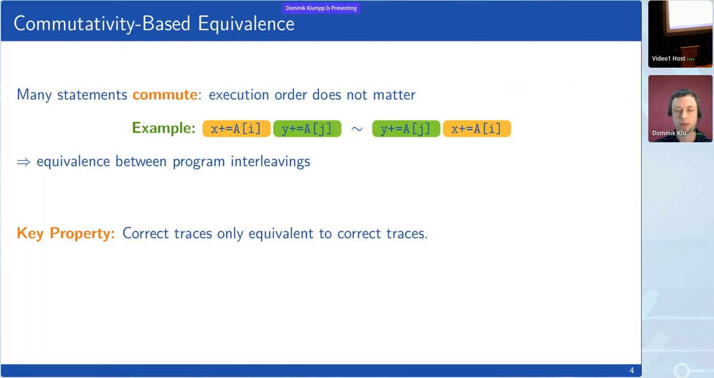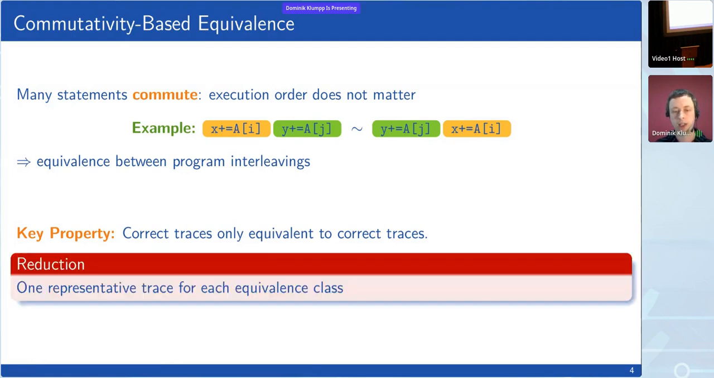The key idea here is that if I prove that one trace is correct, I know that all equivalent traces are also correct. And therefore, it's sufficient to verify only a reduction of the program. A reduction here is a subset of the program interleavings that has at least one representative for each equivalence class.